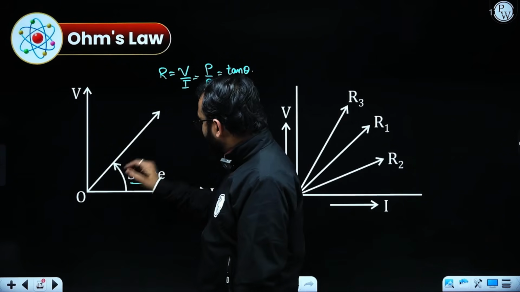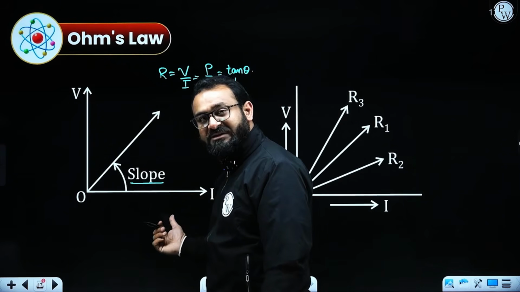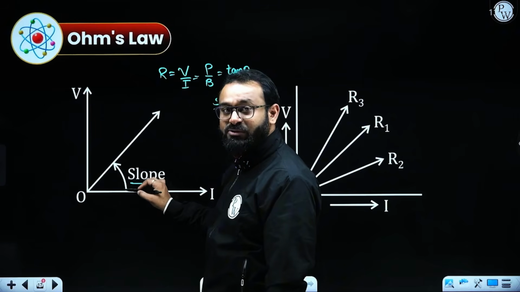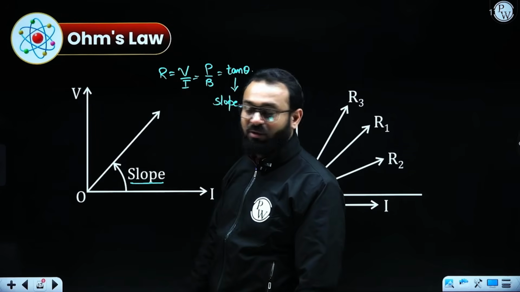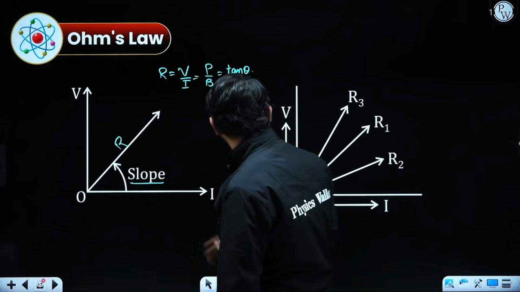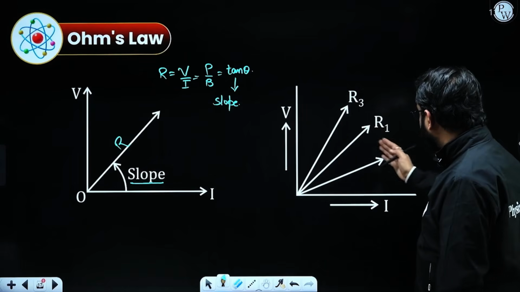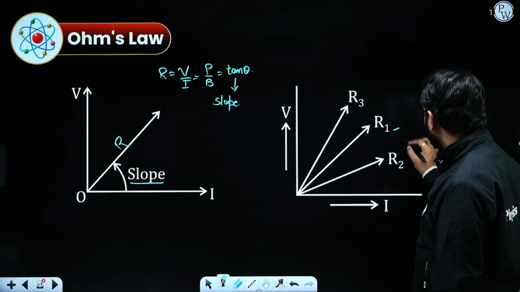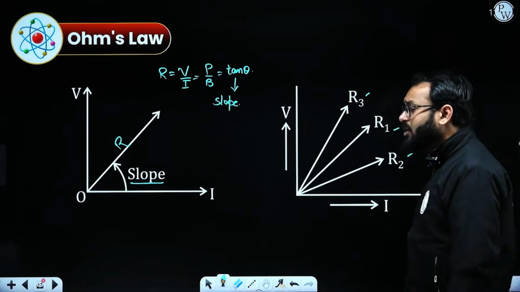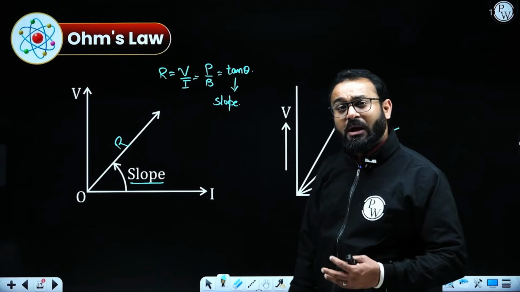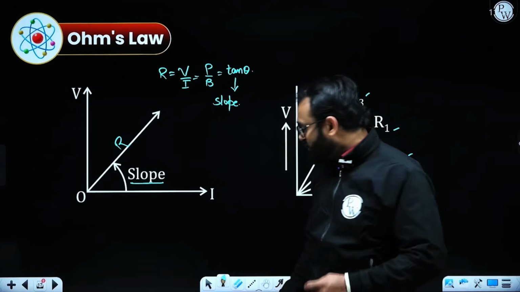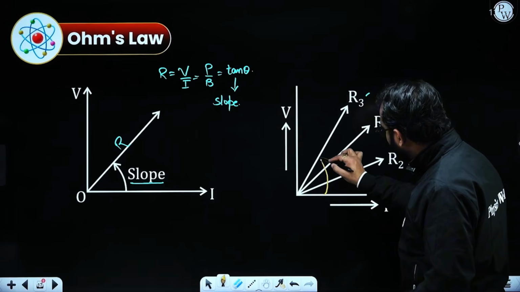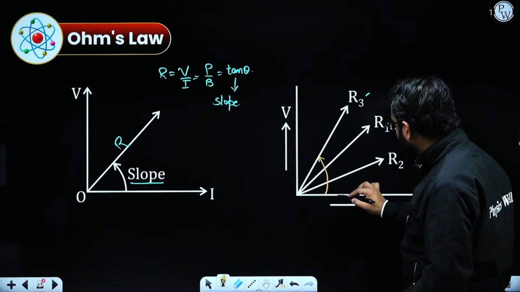So if you have such a V versus I graph with a slope, you can exactly calculate the value of resistance. Suppose I have 3 different graphs, R1, R2 and R3, and they ask you to compare which one is greater. It is very easy: the greater the slope, the greater the resistance.